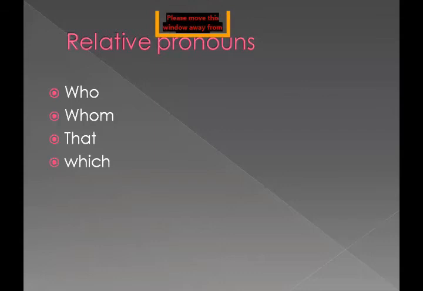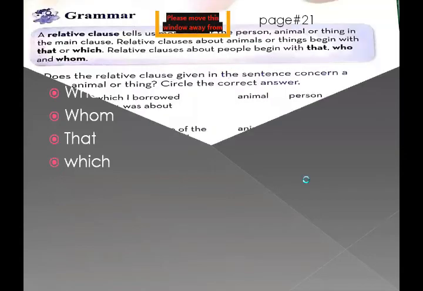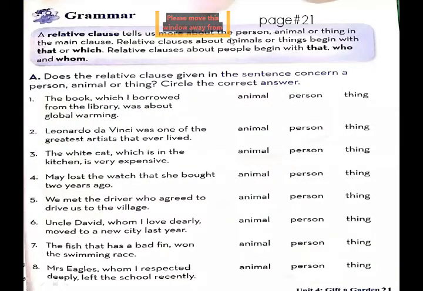Yesterday we studied about relative clauses. Relative clauses tell us more about the person, animal, or thing in the main clause. Do you know the meaning of a clause? Clause means a sentence that has a subject and a verb. If we have a sentence with a subject and a verb in it, it is called a clause, which gives you a clear meaning about a person or a noun.